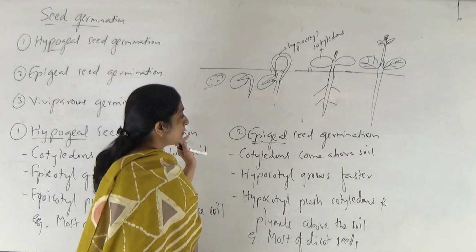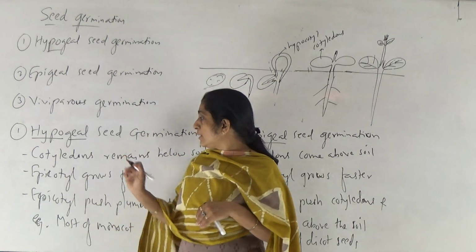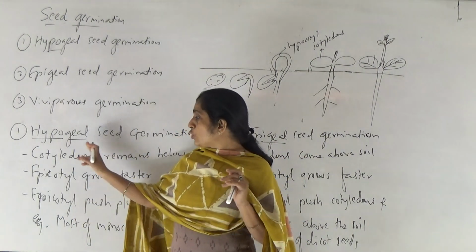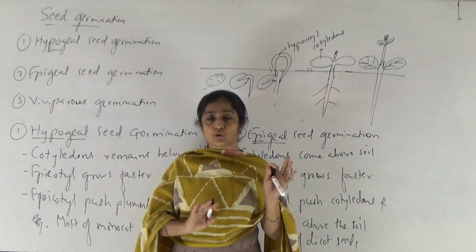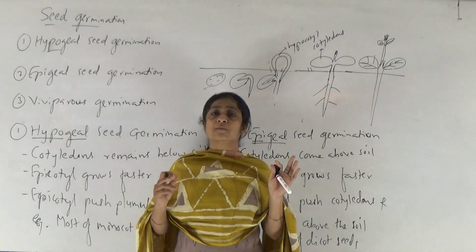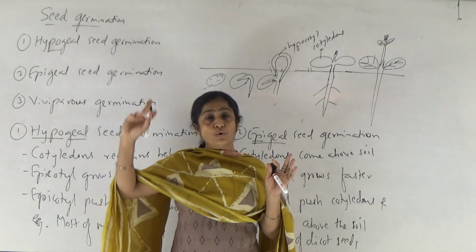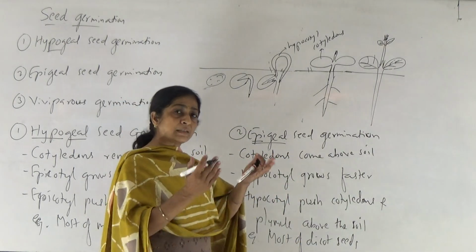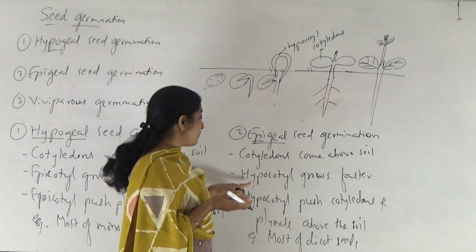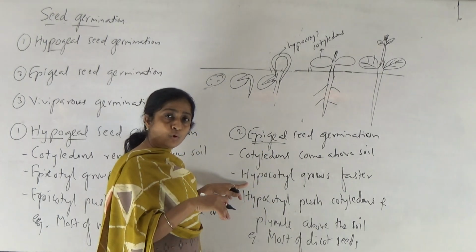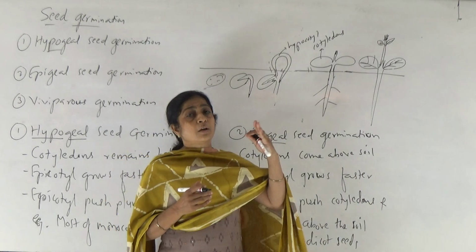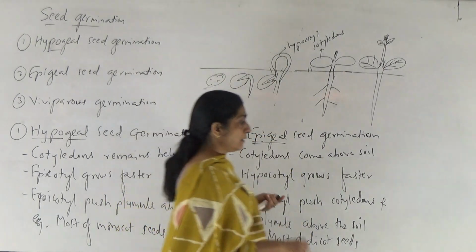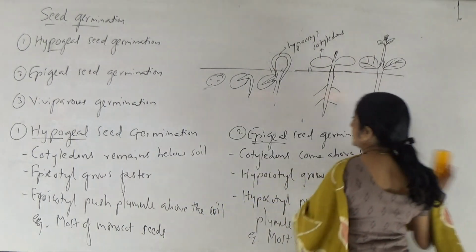So these are the two types, that is hypogeal and epigeal seed germination, right? In case of hypogeal, cotyledons remain below the soil, and which part of embryo axis grows faster? Epicotyl, that pushes the plumule above the soil. Whereas in epigeal seed germination, cotyledons come above the soil. Which part of embryo axis grows faster? Hypocotyl, and hypocotyl pushes cotyledons as well as plumule above the soil. So these are the first two methods of seed germination.